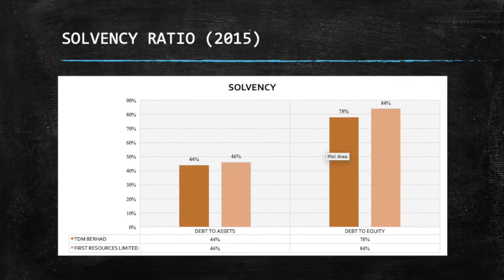And for the cash ratio, TDM Berhad is 34% and for First Resource Limited is 68%. The next graph shows two types of solvency ratio, which are debt to assets ratio and debt to equity ratio for two companies, TDM and First Resource Limited for the year 2015. For the debt to assets ratio, TDM Berhad is 44% and for First Resource Limited is 46%. For the debt to equity ratio, TDM Berhad is 78% and for First Resource Limited is 84%.